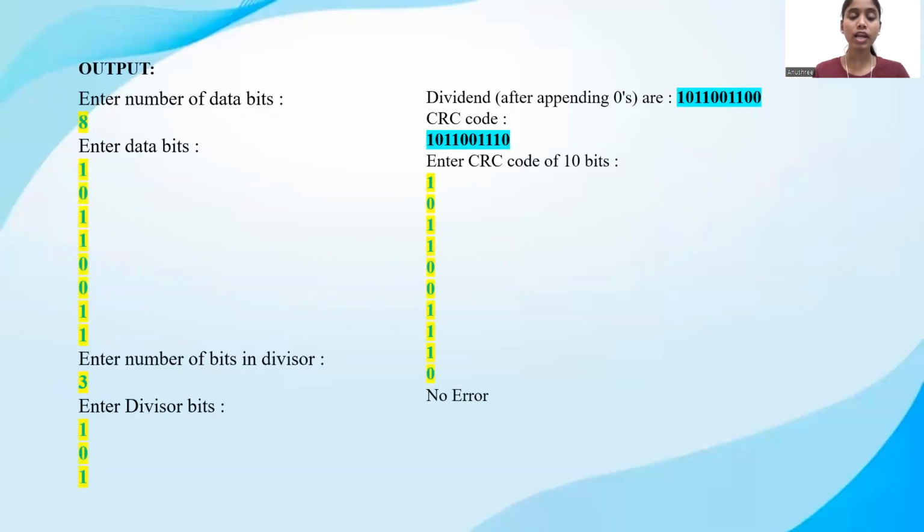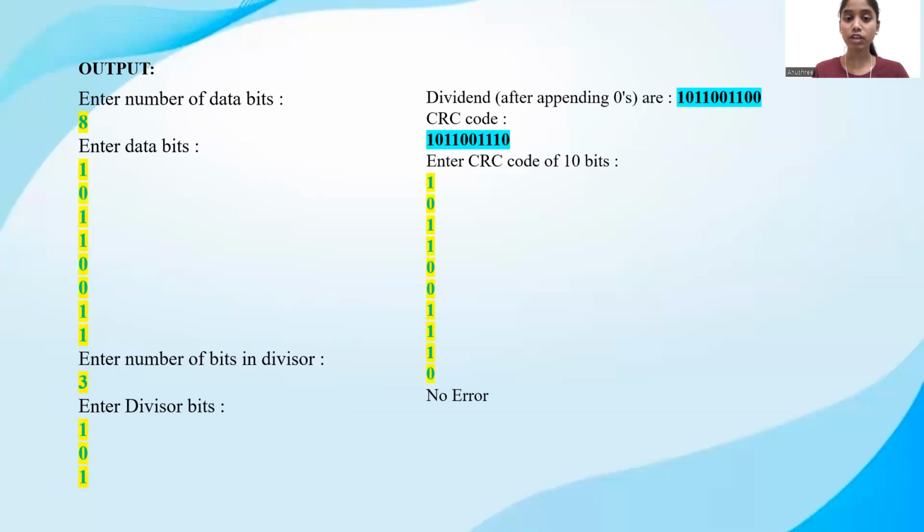So the output will be: enter the number of data bits, and the user will enter 8. Then they enter the data bits, that is 10110011, and then we collect the number of bits in the divisor, that is 3, and then enter the divisor bits, that is 101. The output will be the CRC code, calculated using the XOR operation between the divisor bits and the remainder. Then enter the CRC code of 10 bits, that is with the appended zeros that was provided previously by the output. So then we enter that.